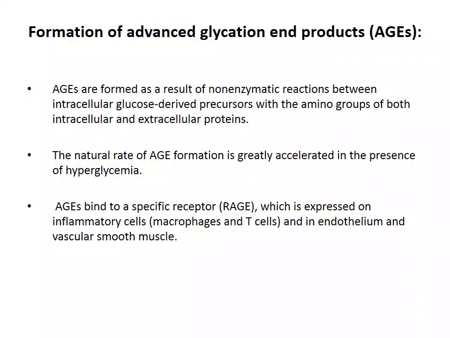The AGE are formed as a result of non-enzymatic reactions between intracellular glucose-derived precursors and the amino groups of both intracellular and extracellular proteins. The natural rate of formation of advanced glycation end products is greatly accelerated in the presence of hyperglycemia. Once formed, they bind to the receptor present on inflammatory cells like macrophages and T cells, and can also bind to the vascular endothelium and vascular smooth muscle. Upon binding, it causes a number of effects.